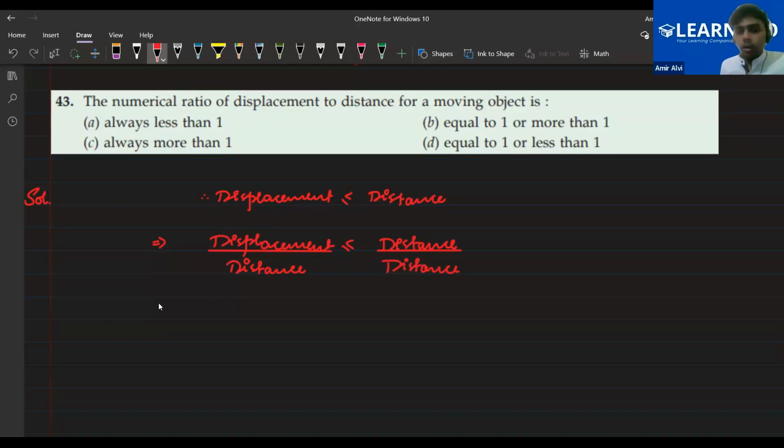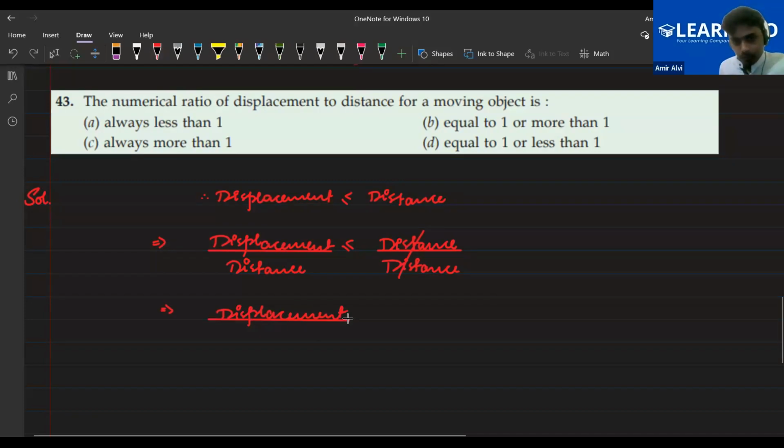Okay. So this will cancel obviously. So you can see displacement by distance is less than 1 or equal to 1. Okay. So always less than 1 is absolutely wrong. Equal to 1 or more than 1, no. It cannot be more than 1. It should be less than 1. Always more than 1 is also wrong. It should be equal to 1 or less than 1. So D is the correct option.